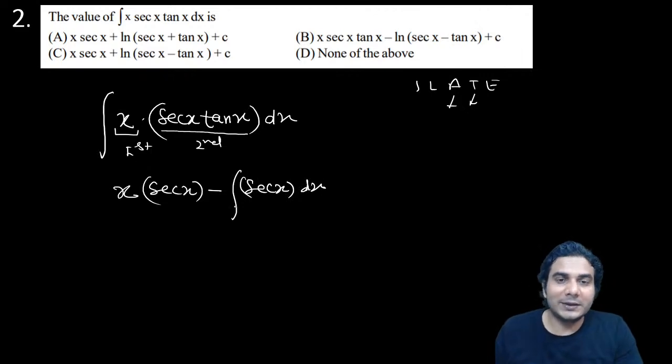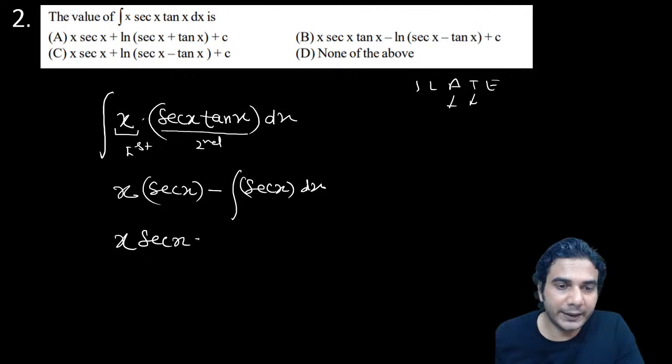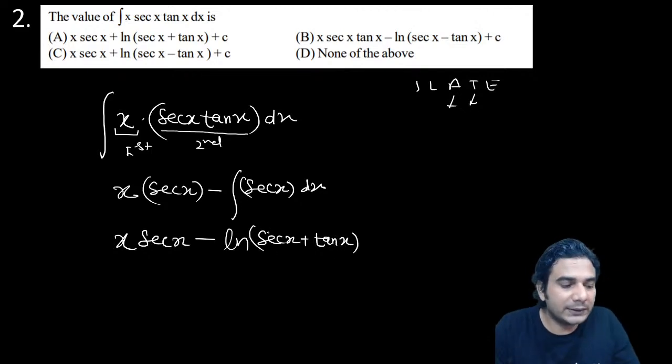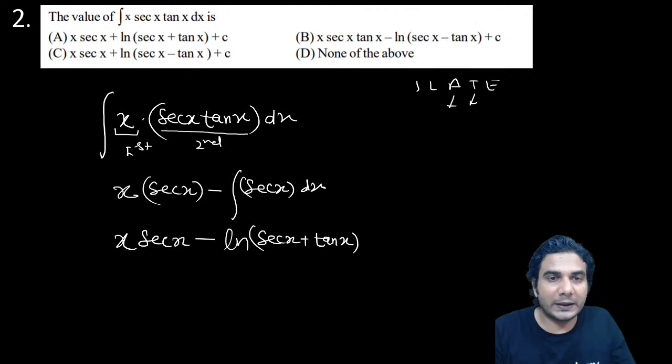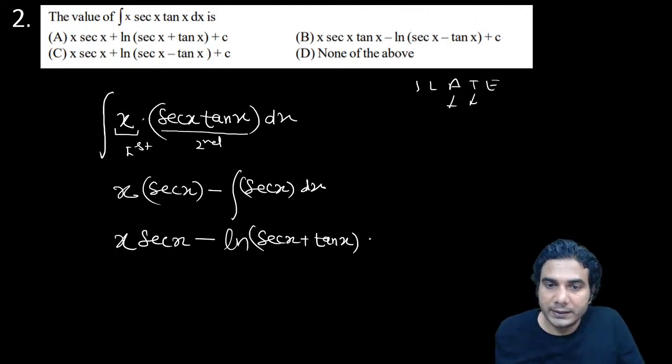So I have got to this step. Then finally I'll write x into sec x minus integral of sec. So what is the formula of integral of sec x? That is ln of sec x plus tan x. All right. So integral of sec x is ln of sec x plus tan x. Okay. So let's put it there. Do we have any such option?